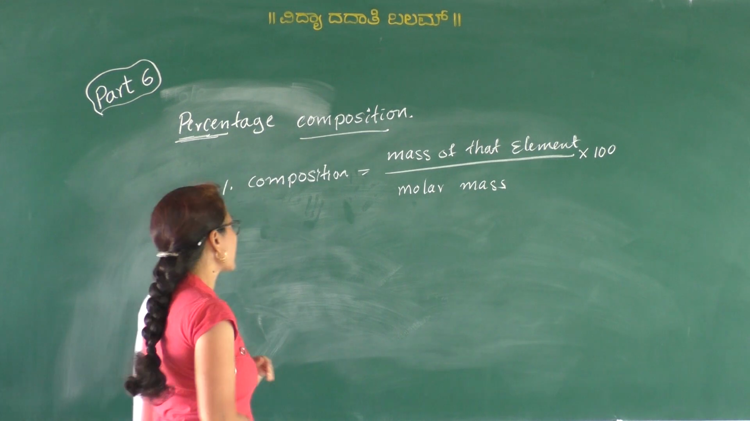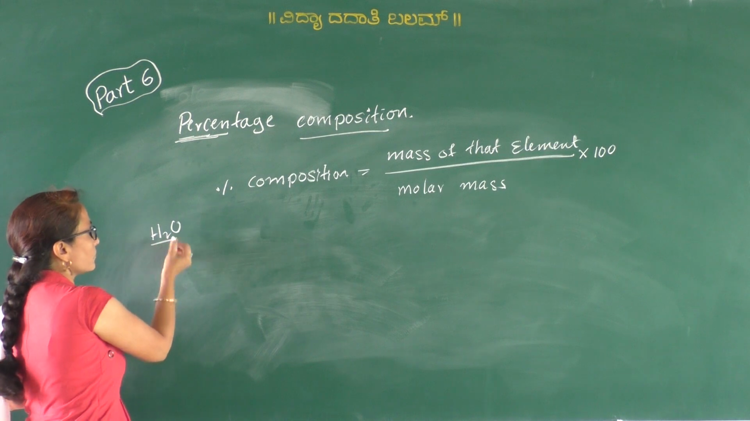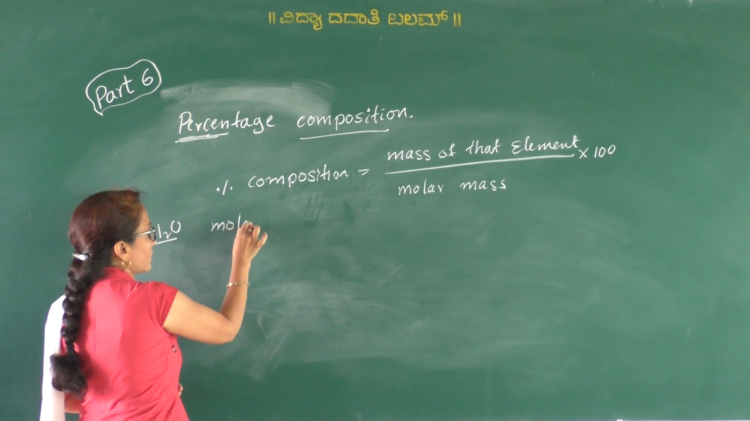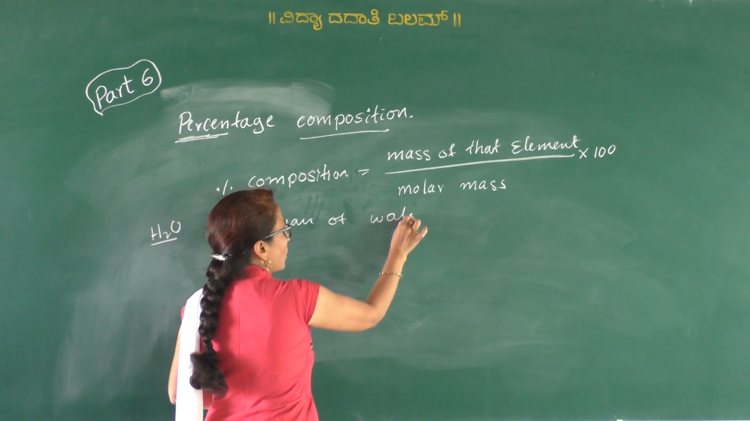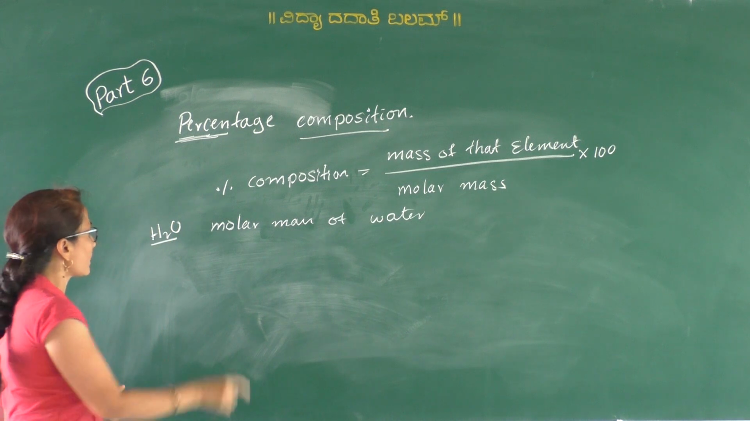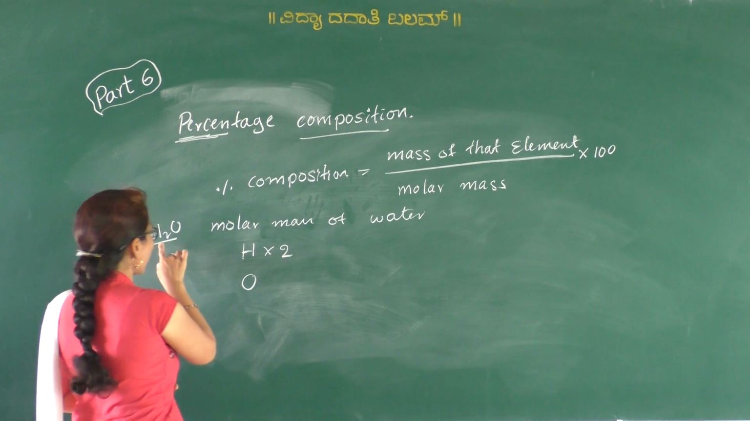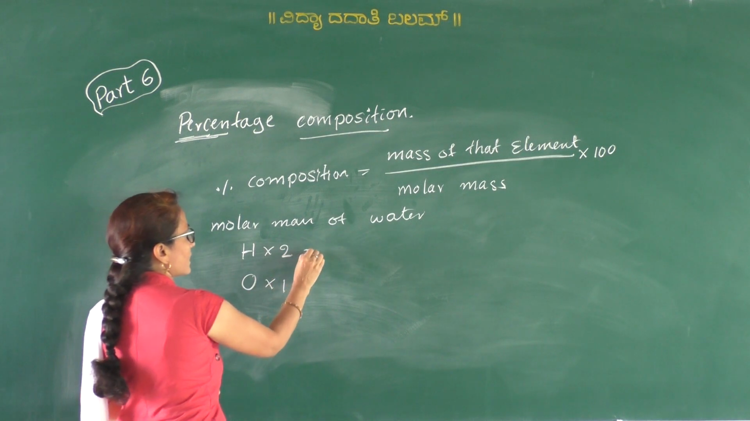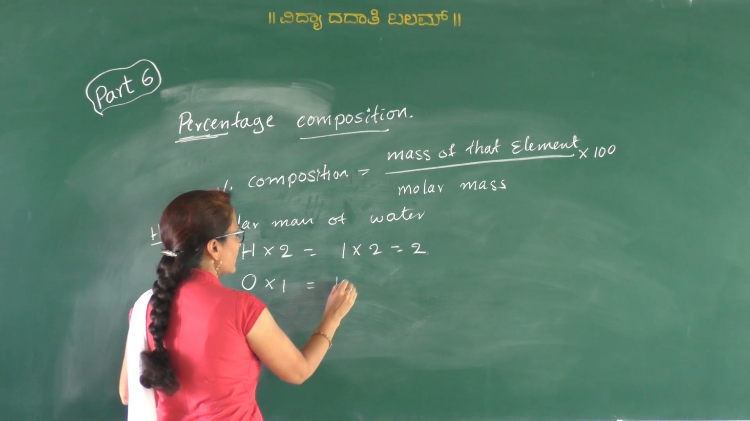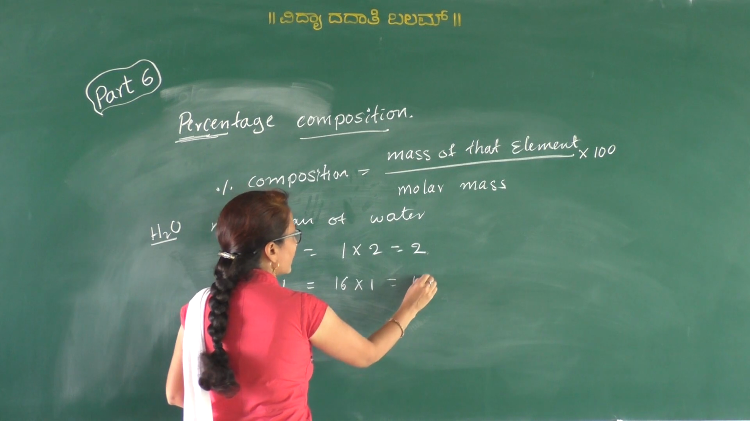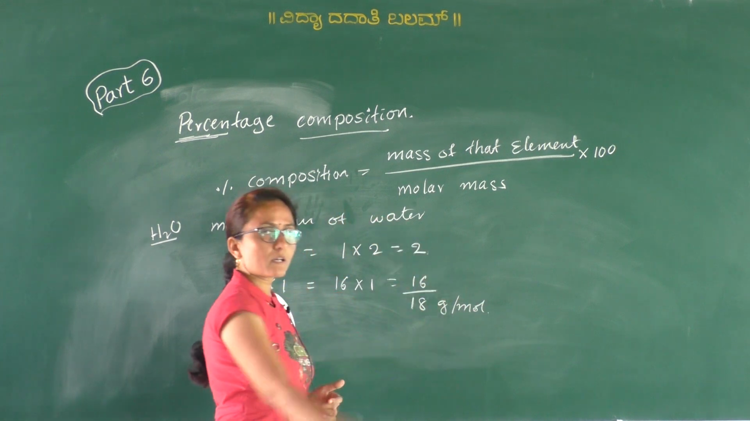Okay. So now take an example of water. First write the formula and then the molar mass of water. How to calculate the molar mass? First you have to identify the elements, hydrogen and oxygen. We have 2 hydrogen atoms in one molecule and 1 oxygen atom. Therefore 1 into 2, that is equal to 2. Similarly oxygen 16 into 1, that is equal to 16. Therefore 18 gram per mole is the molar mass of water.